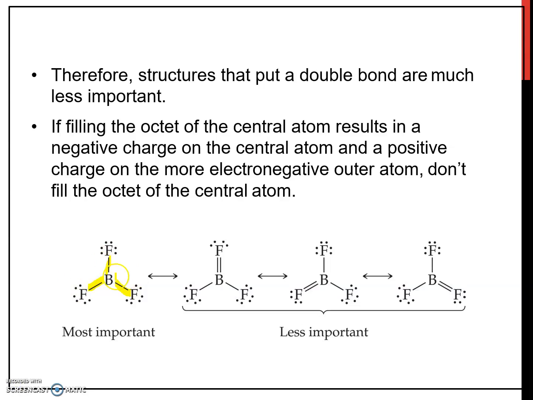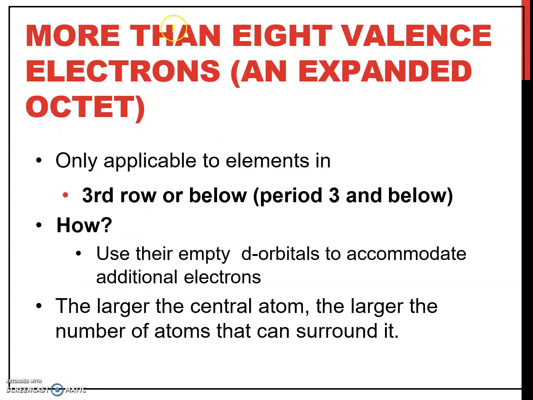Next example, more than 8 valence electrons, or expanded octet. This applies to elements located in period 3 or third row and below. They can have more than 8 valence electrons because the empty d orbital is used to accommodate additional electrons.